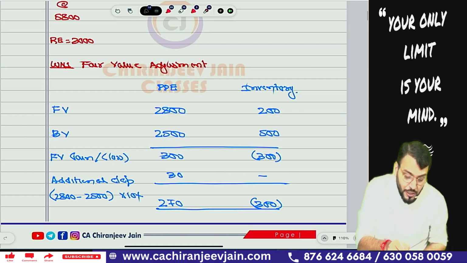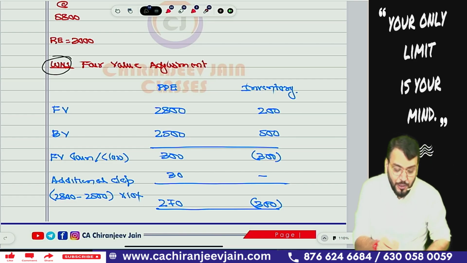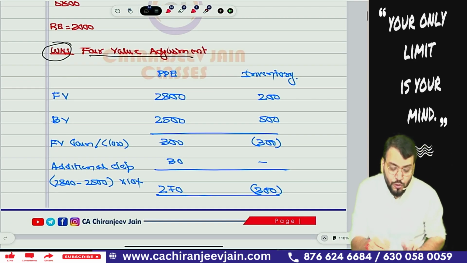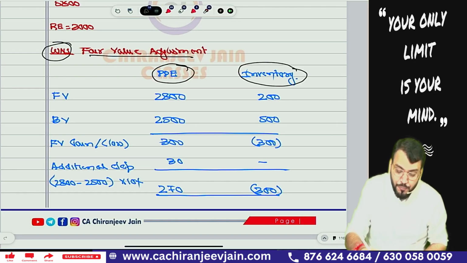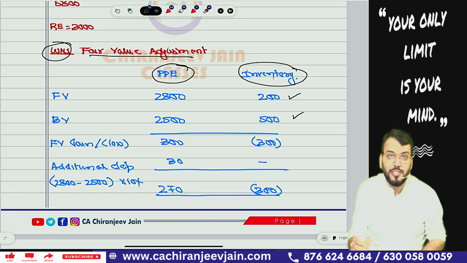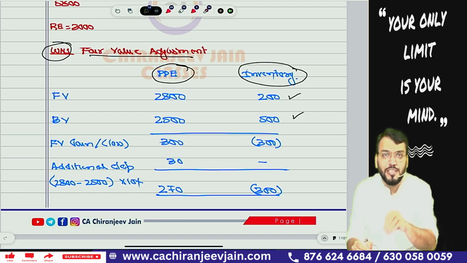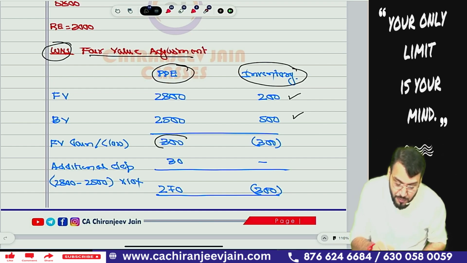Correct? Yes, sir. So you can see working note number 1. What I will do is fair value adjustment. There are two fair value adjustments. The assets given are PP and inventory. Fair value and book value have been given, so we'll find out the fair value gain or loss on the date of acquisition. For PP there will be a fair value gain, for inventory there will be a fair value loss.